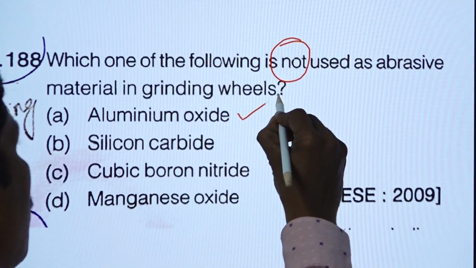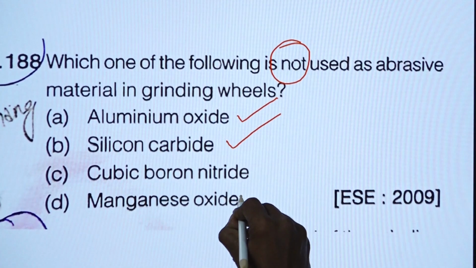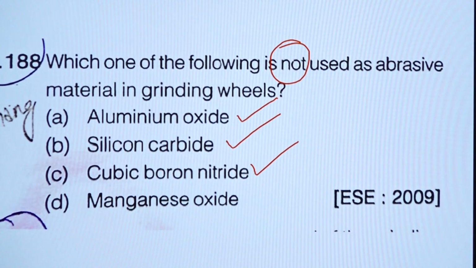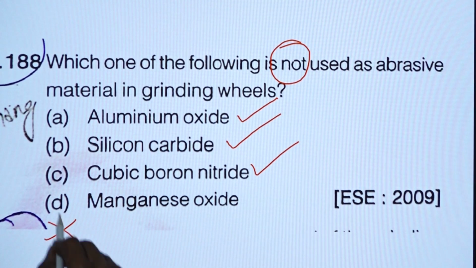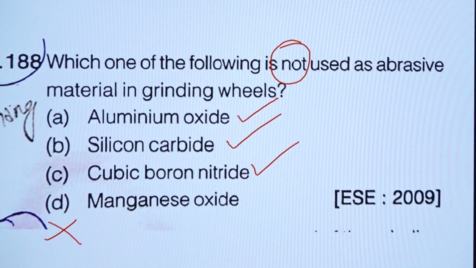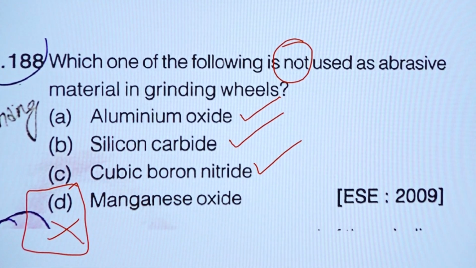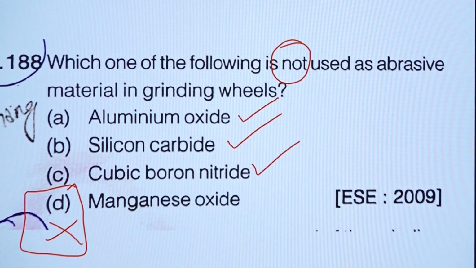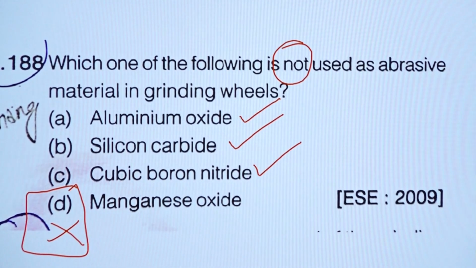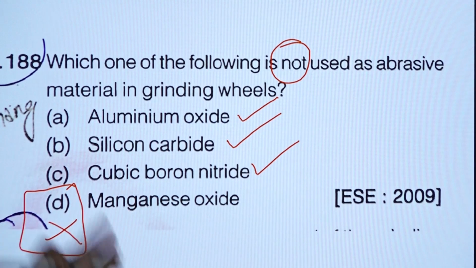Aluminum oxide is an abrasive material, silicon carbide is an abrasive material, cubic boron nitride is an abrasive material, but manganese oxide is not an abrasive material. So, this is a "not" question, so this should be selected. We have to select the wrong answer, so you should be cautious.